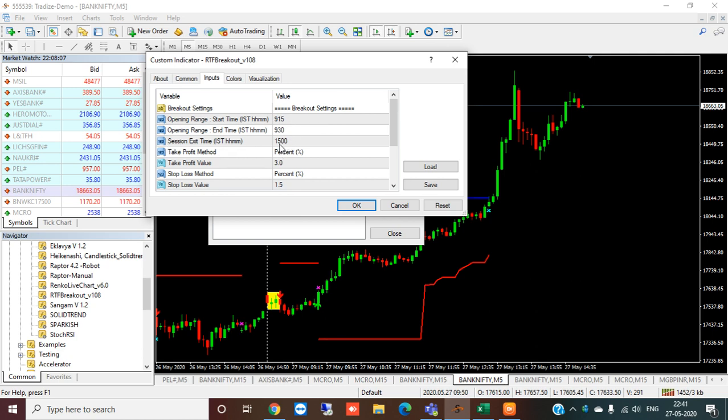Session will exit at 3 p.m., that is 15:00 as per the 24 hour format. No trade will be executed after 3 p.m. All your positions will be closed at 3 p.m.